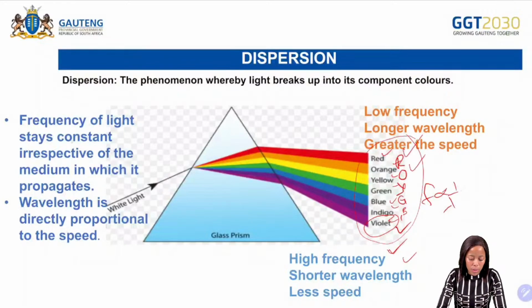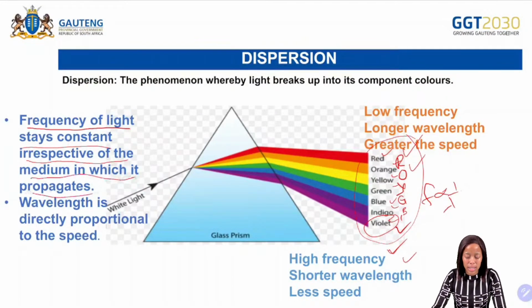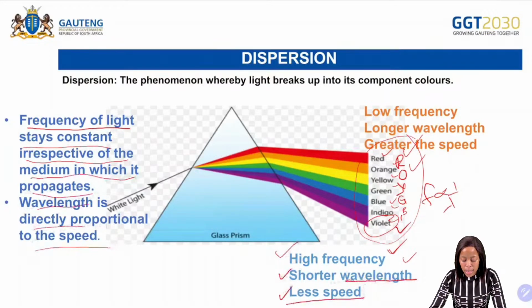And then the frequency of light stays constant irrespective of the medium, so this statement is very important. It says the frequency of light stays constant irrespective of the medium in which it propagates. So just remember that, and then wavelength is directly proportional to the speed. Very important. So if you have a high frequency, shorter wavelength, then the less the speed. Why? Because the wavelength is directly proportional to the speed. Meaning if the wavelength decreases, the speed will also decrease.